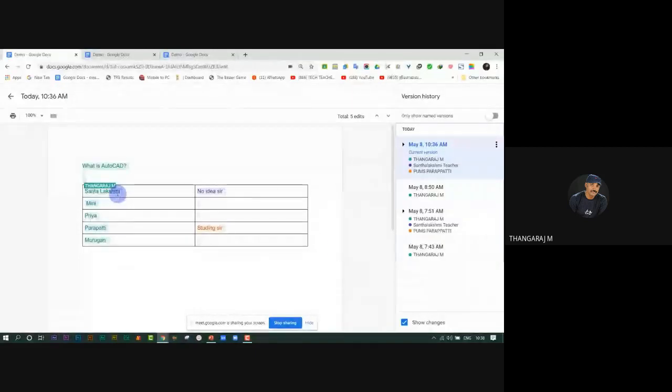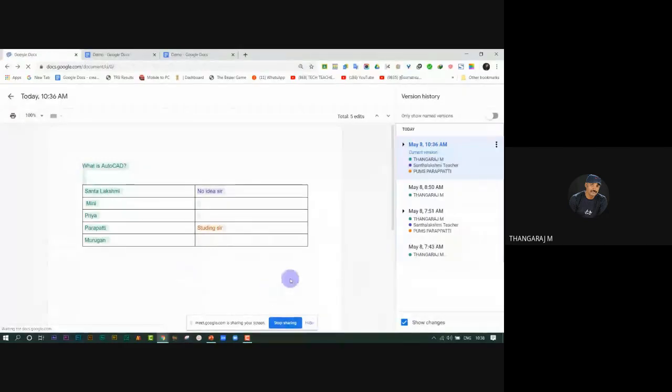This is typed by Thangaraja. This is by Santalishin teacher. This is by PMS Parapati. When we mouse over the text that a student types, whoever responds, their name appears here. Okay. Go back.